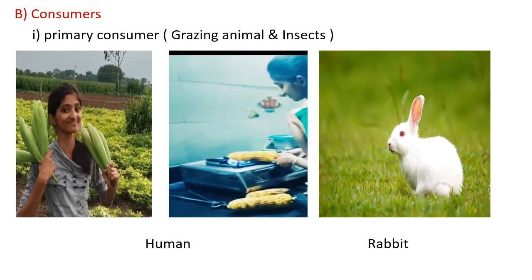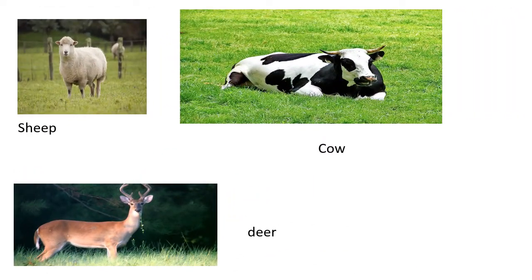Next are consumers. Various types of consumers occur in our grassland ecosystem, like primary consumers, secondary consumers and tertiary consumers. The first primary consumer is man, because he depends on the crop for food. Another example is the rabbit. Rabbit is a grazing animal and it depends on grasses for its food. Here are a sheep, cow and deer. These three are also grazing animals and they depend on grasses for their food.